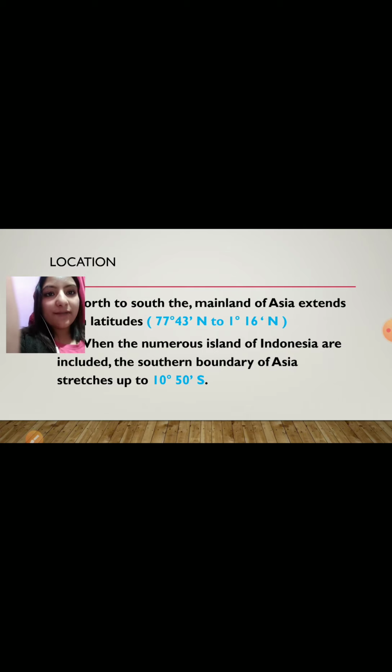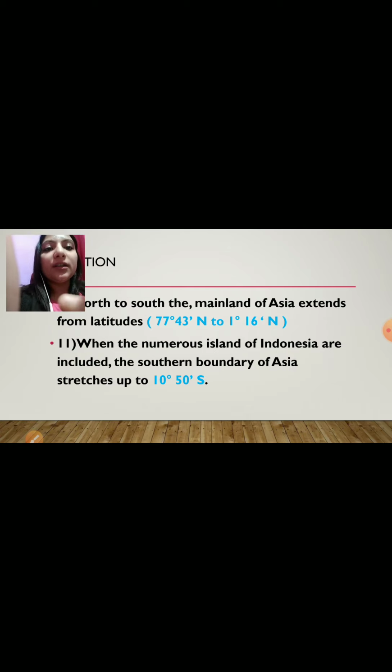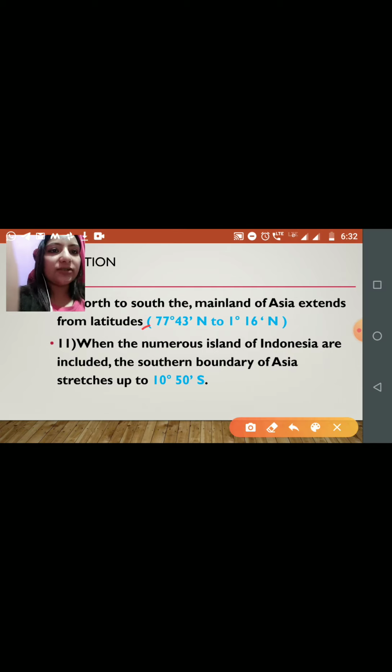Now let's have a look at the location. This is the north to south latitudinal extension. North to south, the mainland of Asia extends from latitude 77 degrees 43 minutes north to 1 degree 16 minutes north, when the numerous islands of Indonesia are included.